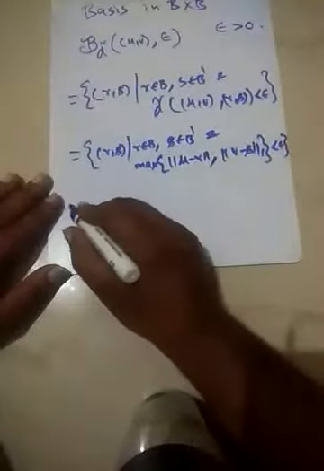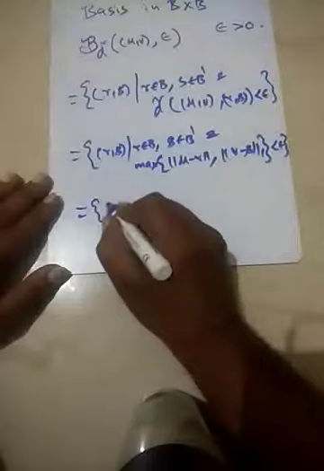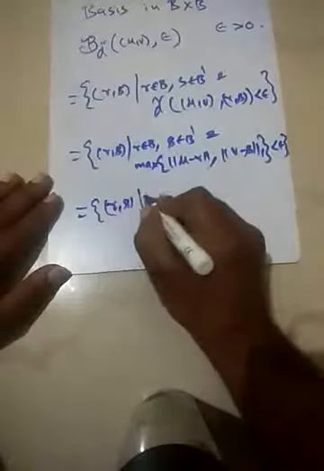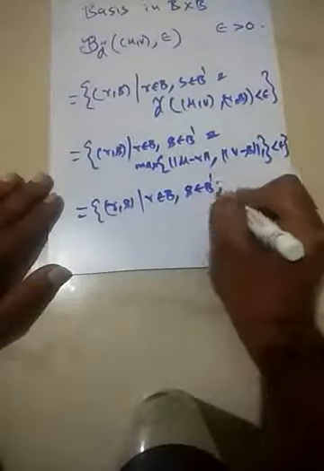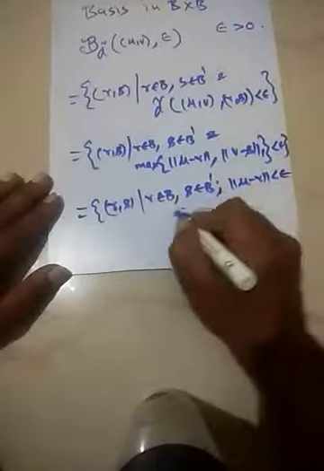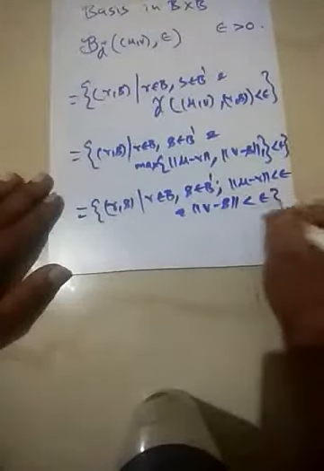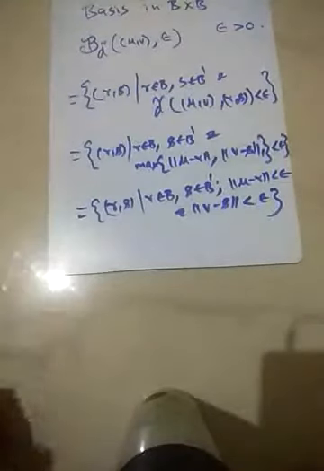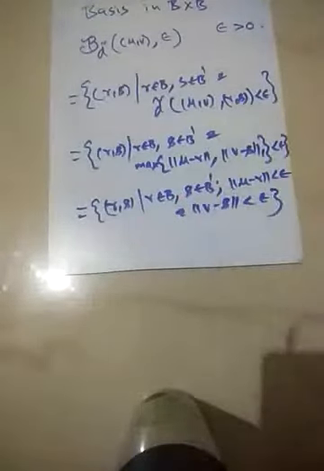Clearly this is the same set as r comma s such that r belongs to B, s belongs to B dash, norm of u minus r is less than epsilon, and norm of v minus s is less than epsilon, because the maximum is less than epsilon. So whatever the maximum of these two things is, both of them are less than epsilon.